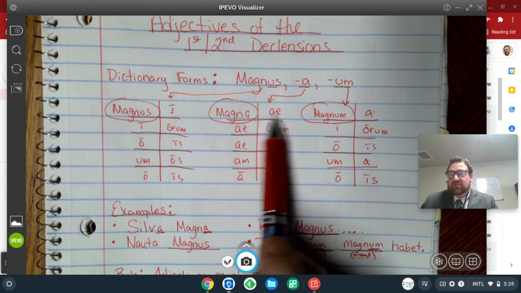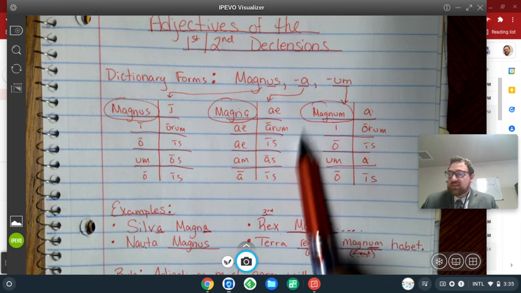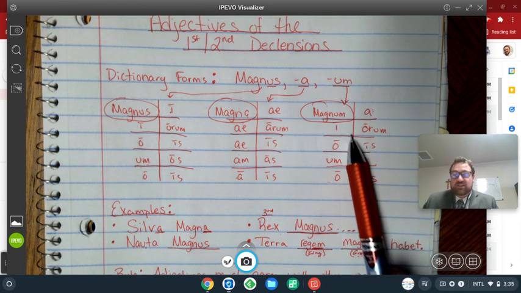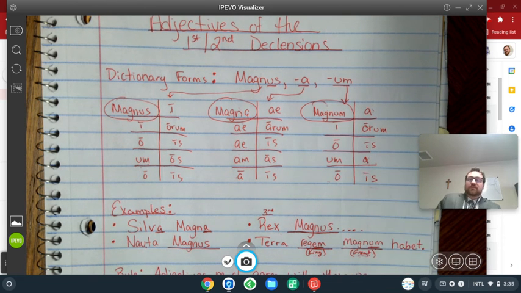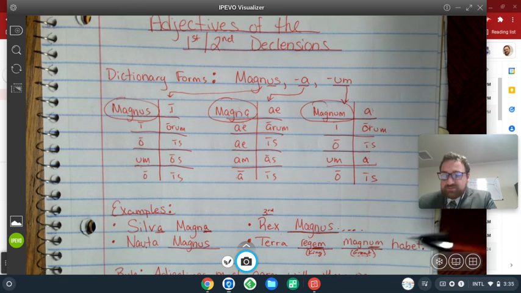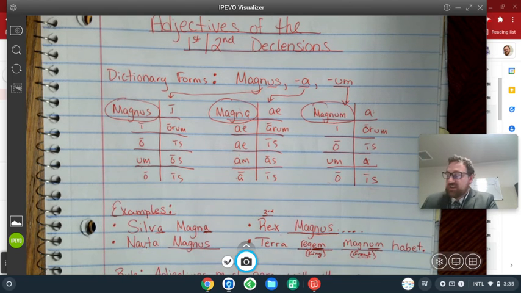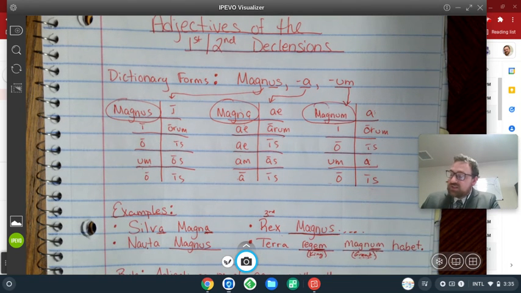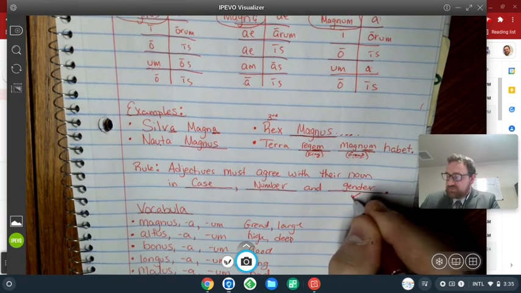All of the middle chart are for feminine words. And this other second declension chart, the second declension neuter chart, is for neuter words. Okay, so if the word is a neuter word, we're going to pick from this chart. So since the word is a masculine word, we're going to pick from this chart. Okay, it agrees in gender.